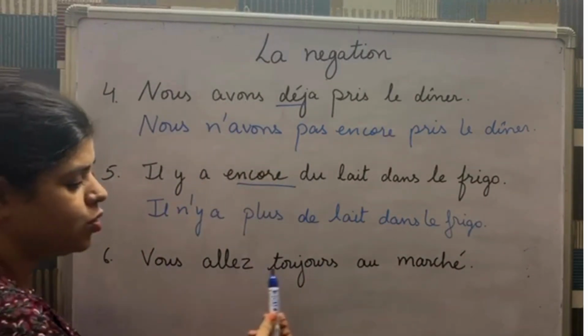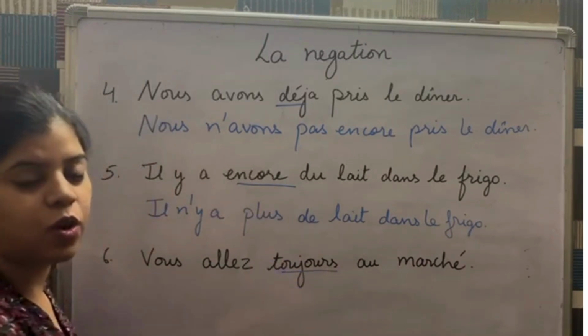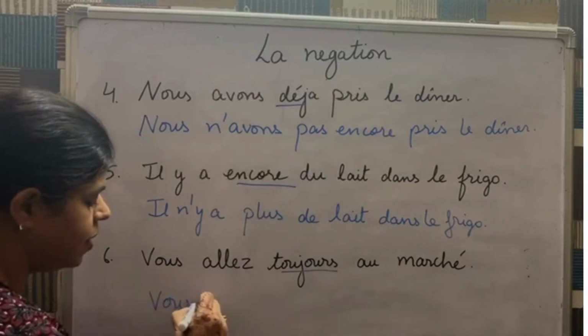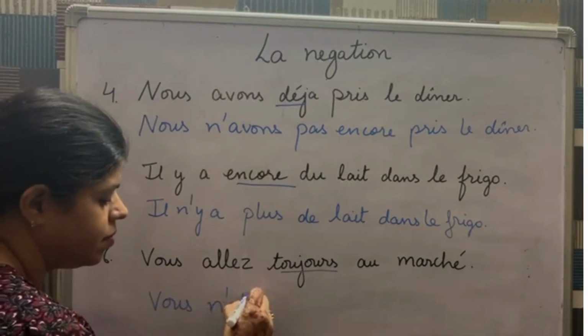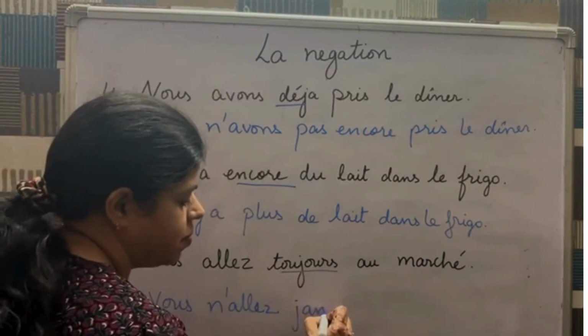Next is, vous allez toujours au marché. Our expression is toujours, for which the opposite is jamais. So, the negative would be, vous n'allez jamais au marché.